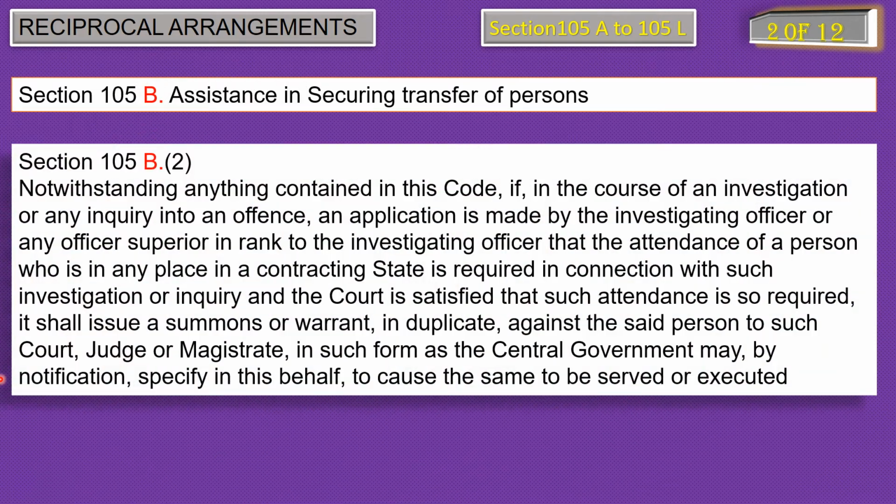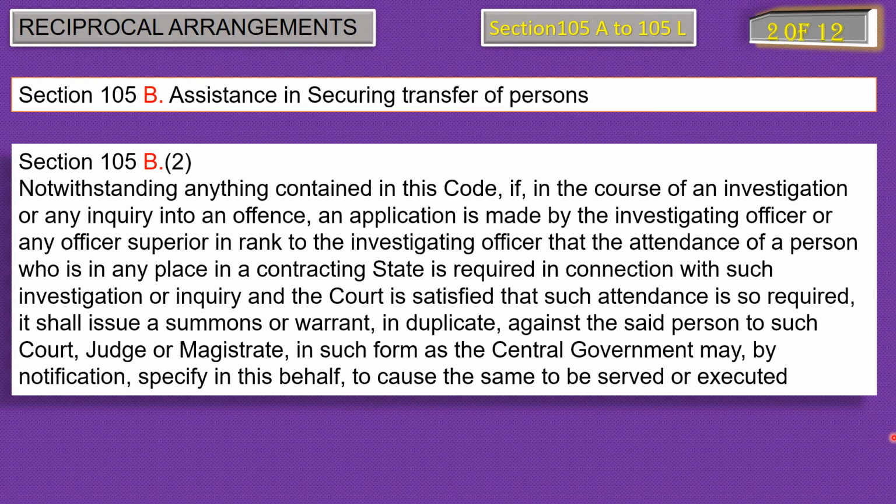Subsection 2 of Section 105B. Notwithstanding anything contained in this code, if in the course of an investigation or any inquiry into an offense, an application is made by the investigating officer or an officer superior in rank to the investigating officer that the attendance of a person who is in any place in a contracting state is required in connection with such investigation or inquiry, and the court is satisfied that such attendance is so required, it shall issue a summons or warrant in duplicate against the said person to such court, judge, or magistrate in such form as the central government may, by notification, specify in this behalf to cause the same to be served or executed.